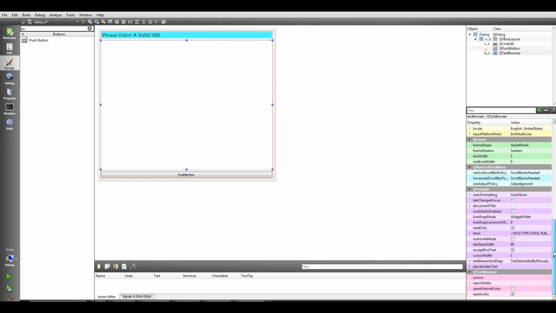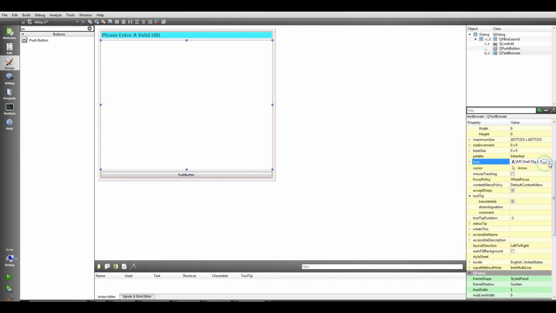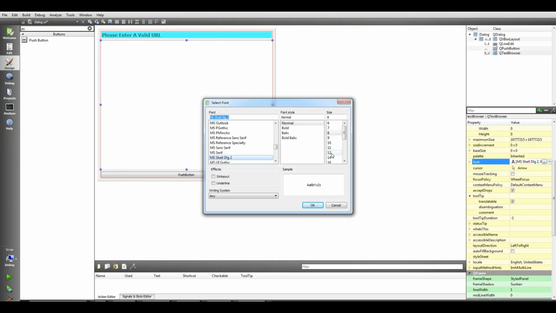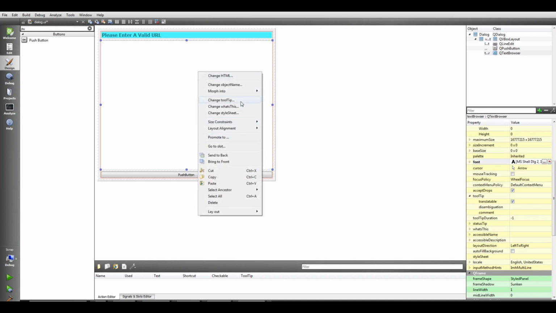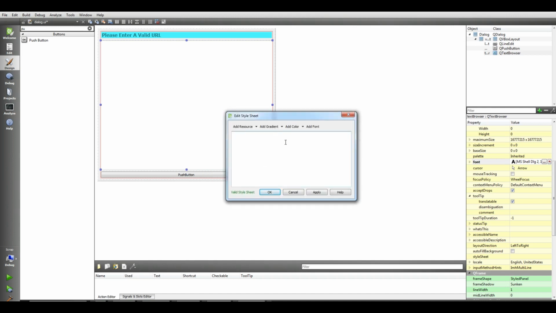Okay, also I'm going to change this. I need to change the text size, it should be 14, I think, and make it bold. Also I'm going to add a style sheet to this. Change style sheet, and QTextBrowser, and change the background color.